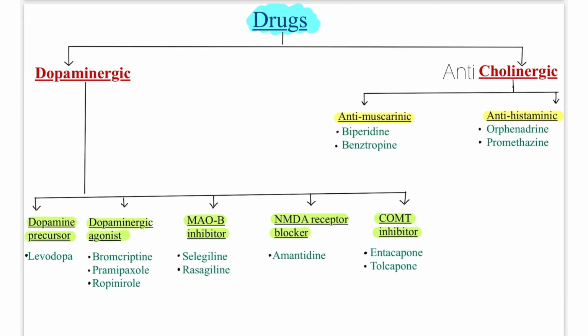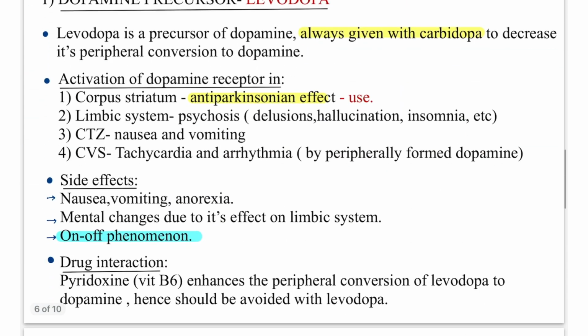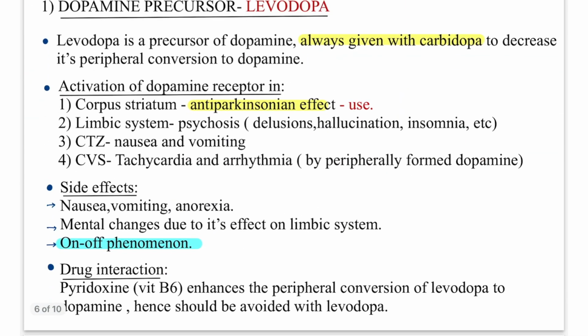Now let's discuss the individual categories. The first one is the dopamine precursor levodopa. Levodopa is a precursor of dopamine, always given with carbidopa to decrease its peripheral conversion to dopamine as we discussed above. Now what happens when we activate the dopamine receptors? On the corpus striatum, there is an anti-Parkinsonian effect. Activation of dopamine receptors in the limbic system leads to psychosis like delusions, hallucination, insomnia, which is a side effect.